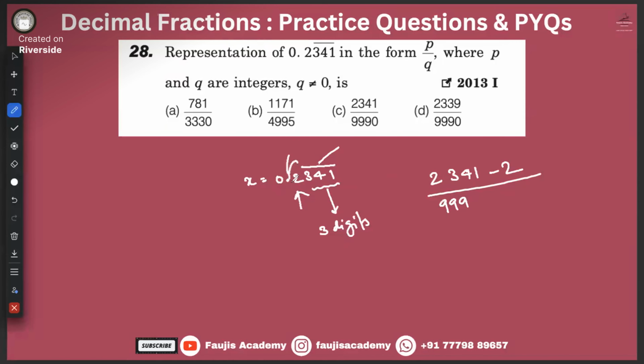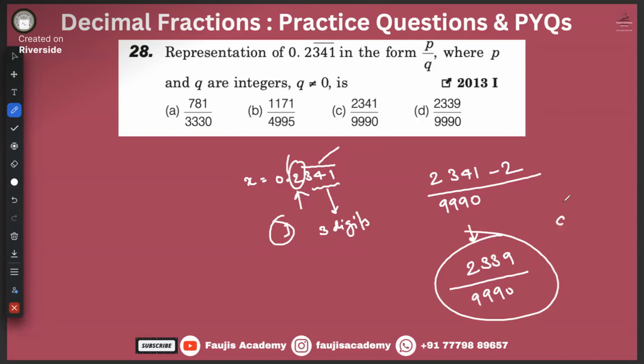How many digits after the point have got no bar above them? It's only 1. So write 0 one time. Now solve this one. 9990, that is your answer. Option D is the correct answer over here. Moilan, did you get it? Yes, sir.